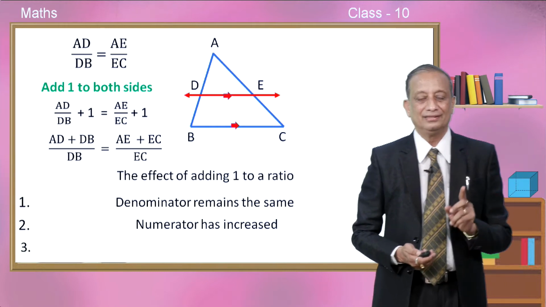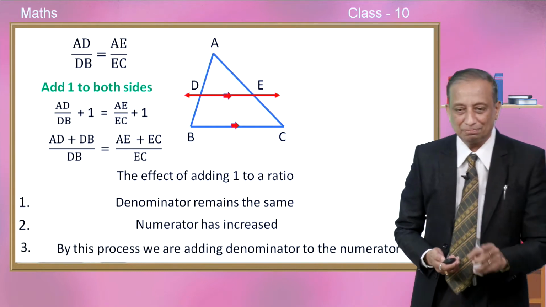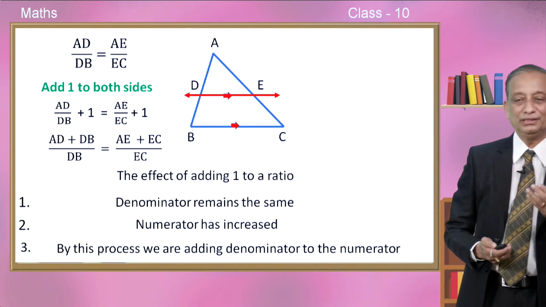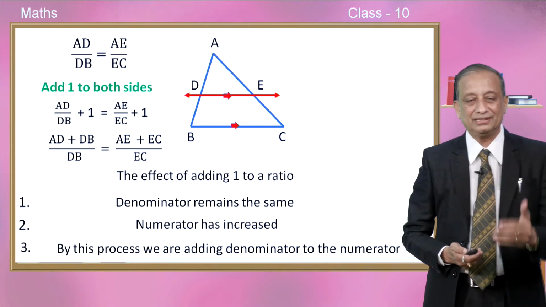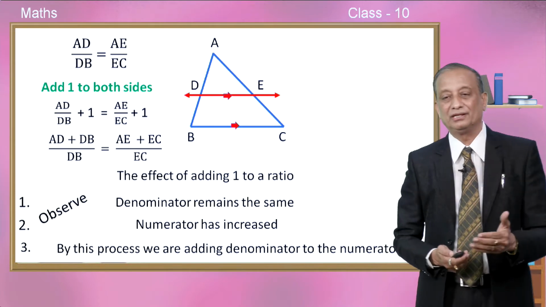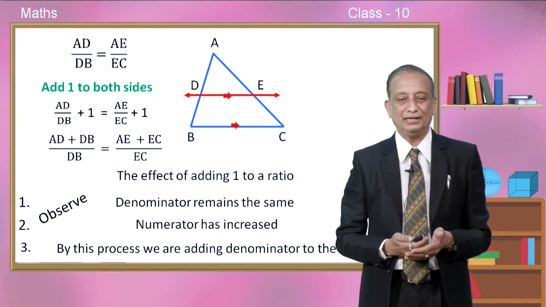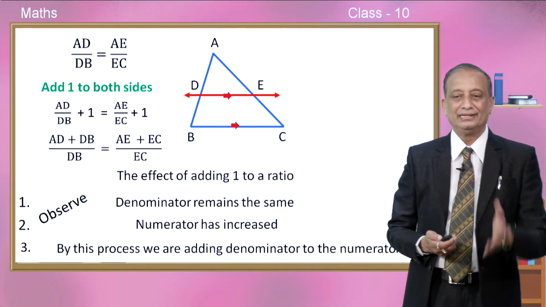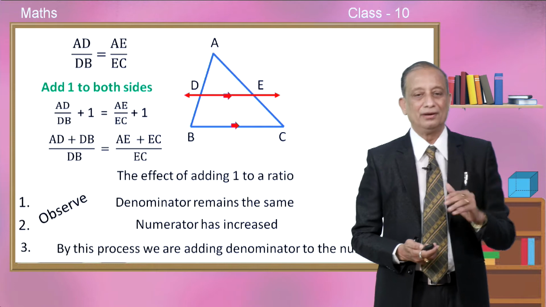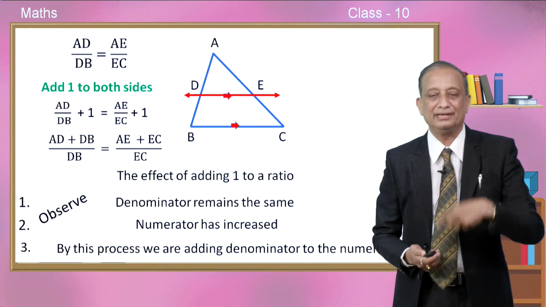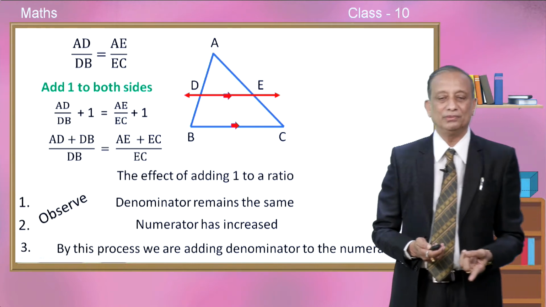In fact, the third point is, by this process, we have added the denominator to the numerator part. So, this is what one should observe during this process of finding corollary number 1. By adding 1, the denominator is unaltered, whereas the numerator has increased.